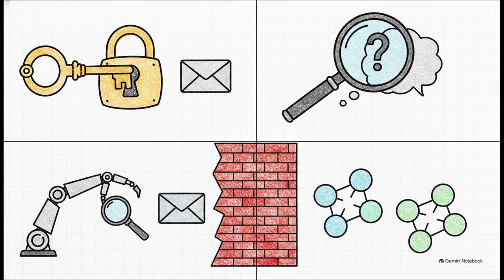We also set strict tool restrictions. For example, your policy should actively prevent an agent from using a search tool and an email tool in a single, unvalidated sequence. And in multi-agent systems, we enforce task segmentation to stop an attacker from escalating privileges across a whole network of interconnected agents.